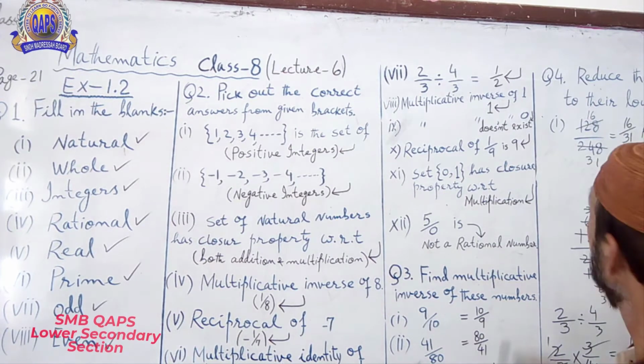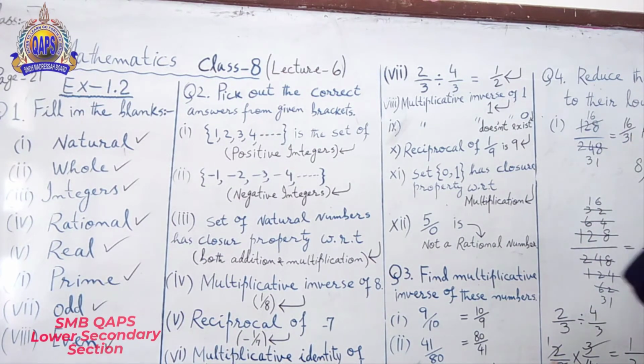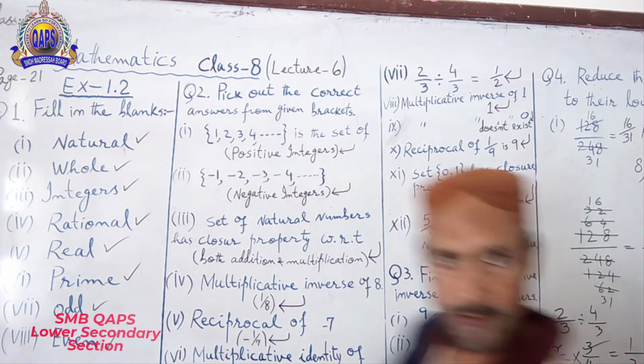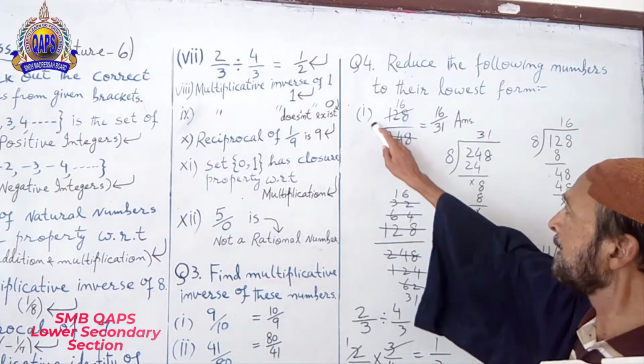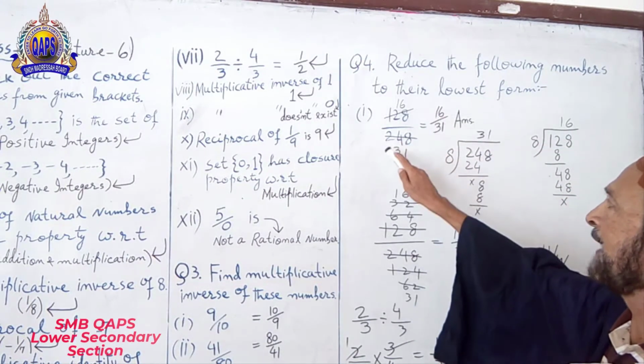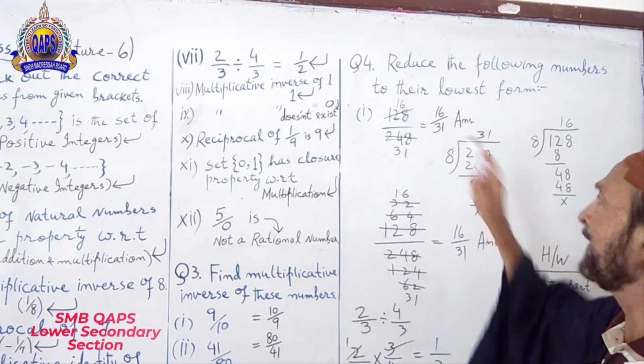Next question. Reduce the following numbers to their lowest form. Read the question now. Number is 128 divided by 248.